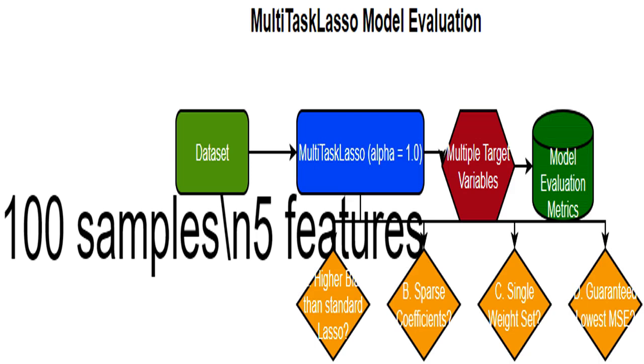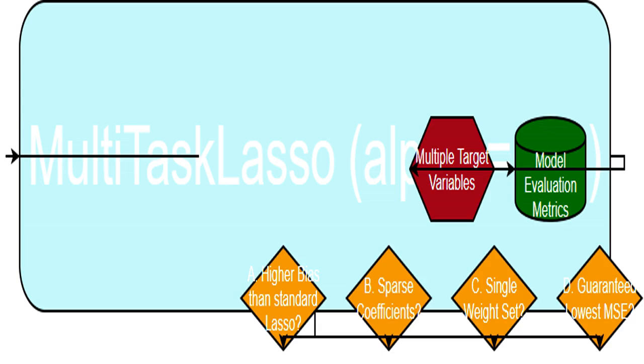This provides the data that the MultiTaskLasso model uses to learn the relationship between features and multiple target variables. The specific model I'm using is MultiTaskLasso with a regularization parameter, alpha, set to 1.0. This alpha controls how much I penalize the model for having complex coefficients, which helps prevent overfitting.